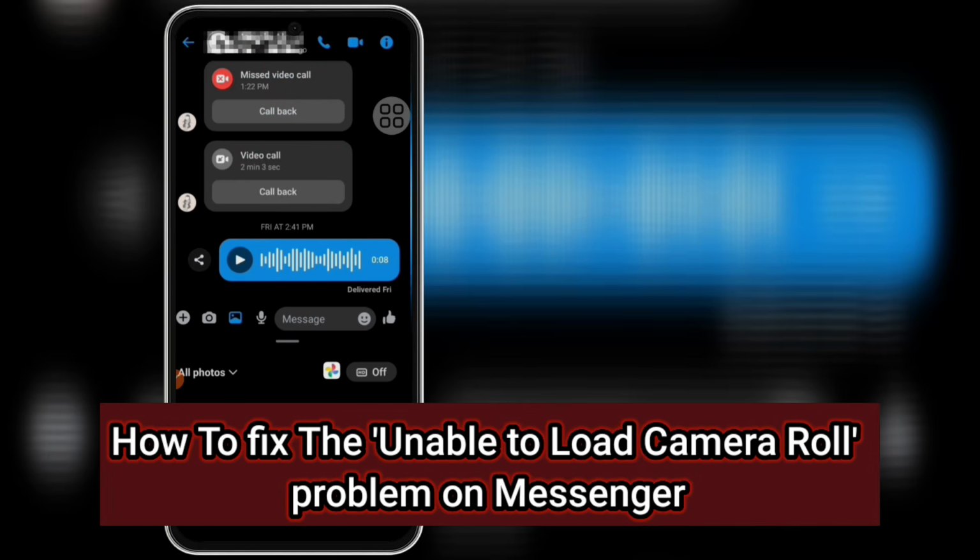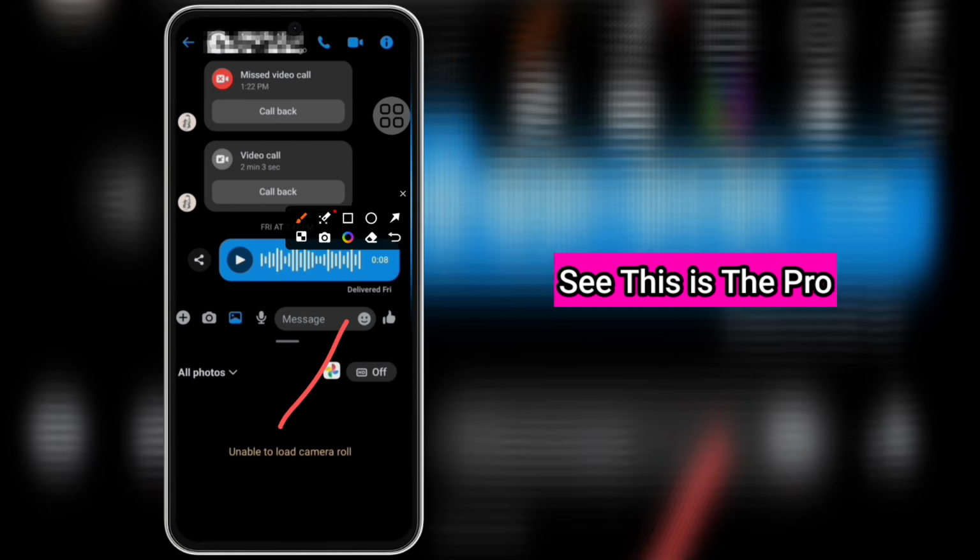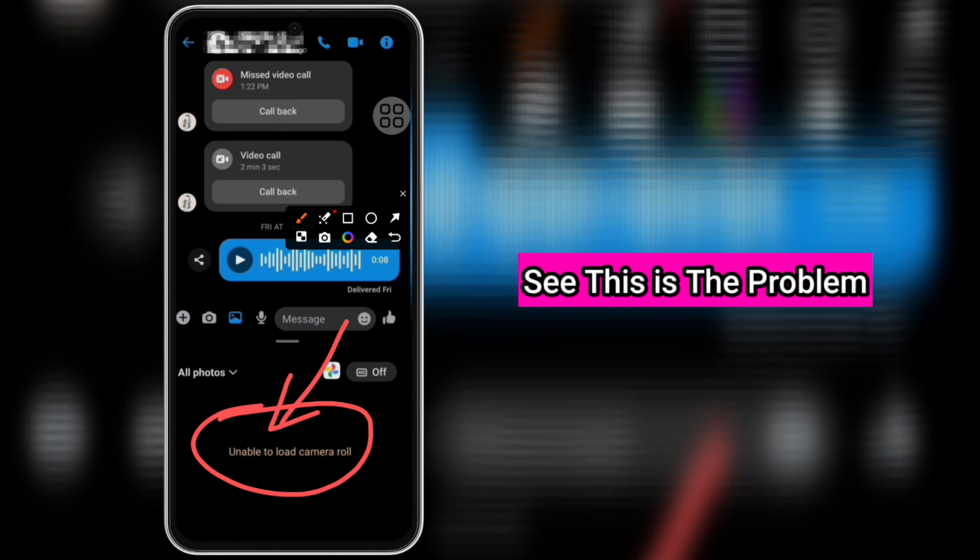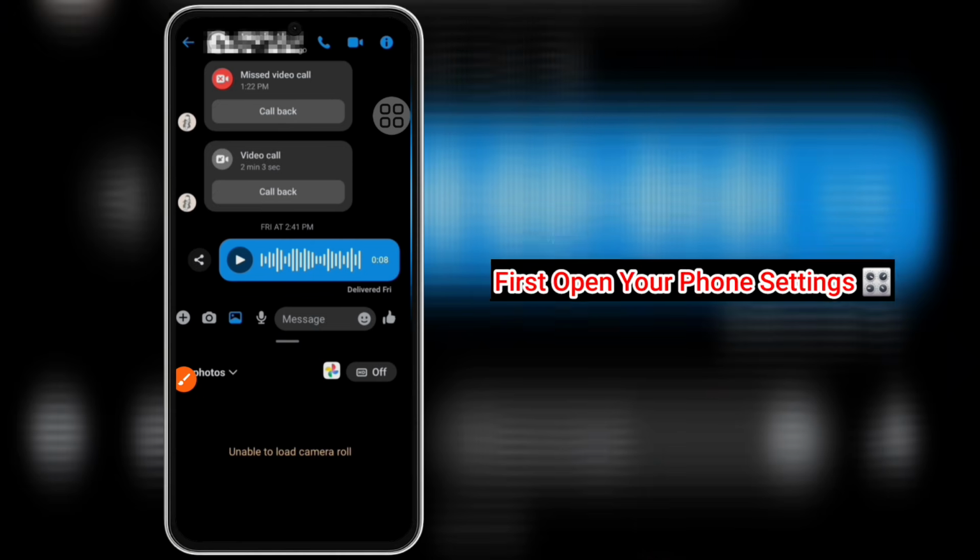In this video I am going to show you how to fix the unable to load camera roll problem on Messenger. See, this is the problem, how to fix it. Okay, let's get started. First, open your phone settings